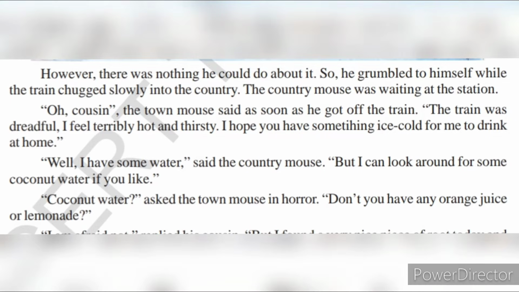He got off the train, but he said that the train was very terrible, very dreadful, which means it was not comfortable for him. It was very hot, and he was feeling very thirsty. He wanted to drink something. So he asked if the country mouse had something ice cold, something very cool, for him to drink at home.